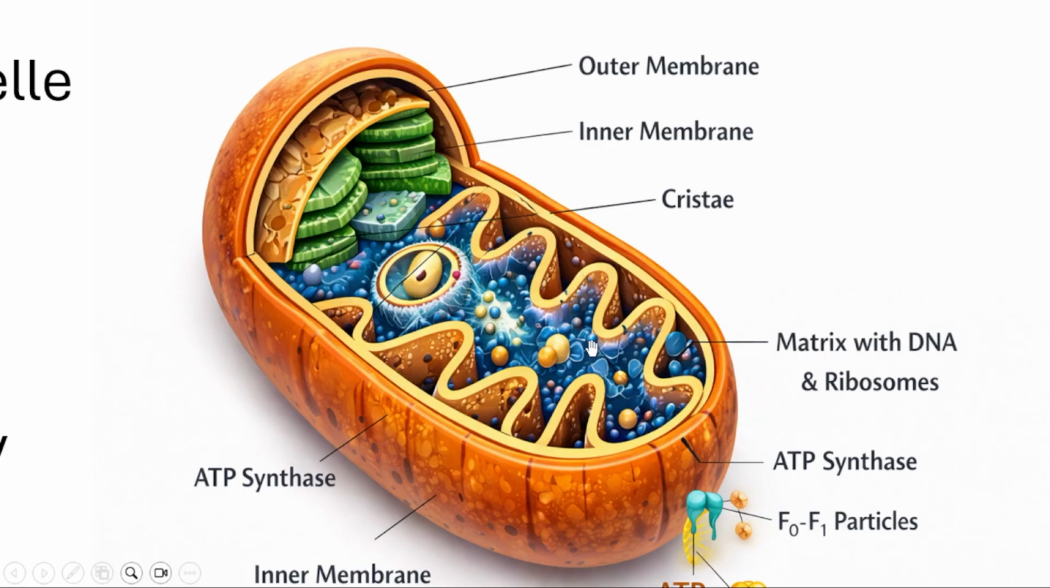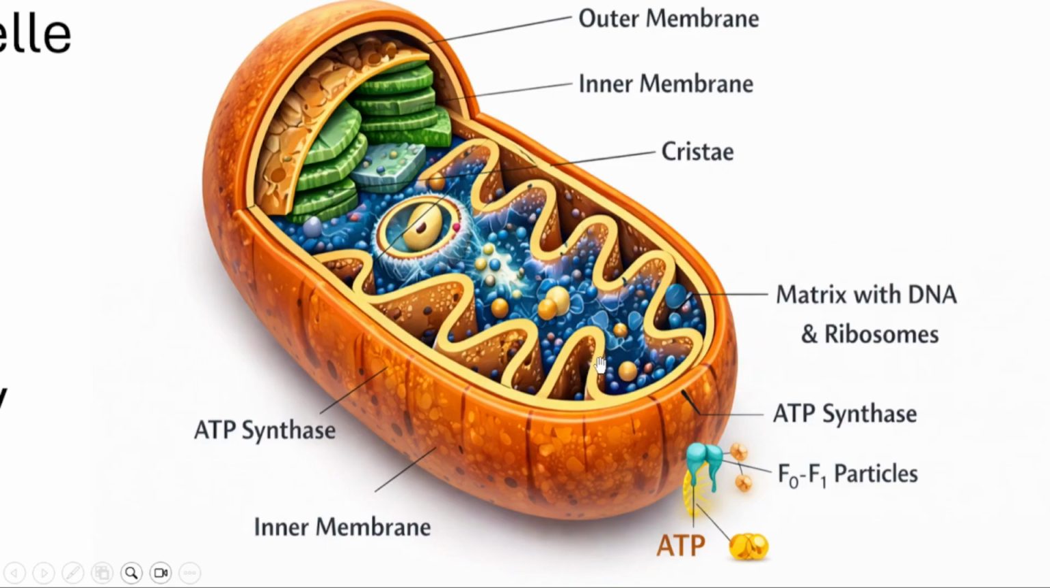Mitochondria is made for ATP synthesis, and these ATP synthase were present somewhere here. This is the F1 and F0 particle, which is said to be what? ATP synthetase enzyme. That's it. And the space between the outer and the inner membrane is called as what? Mitochondrial space. That's good.